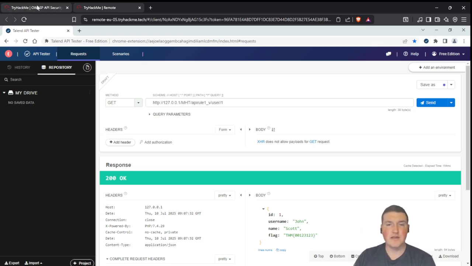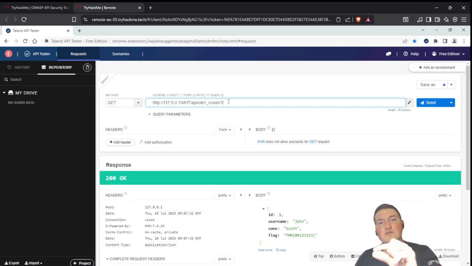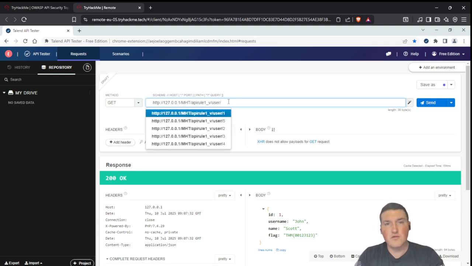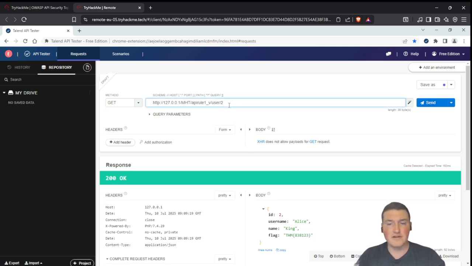That's all it's doing. Well, the problem with insecure direct object reference is I should not be able to see anybody that I'm not authorized to see. Well, if I know, for instance, that the API is looking for a user, in this case 1, well, what happens if I go to 2? Oh, now I see Alice, and then 3. Oh, now I see Bob.